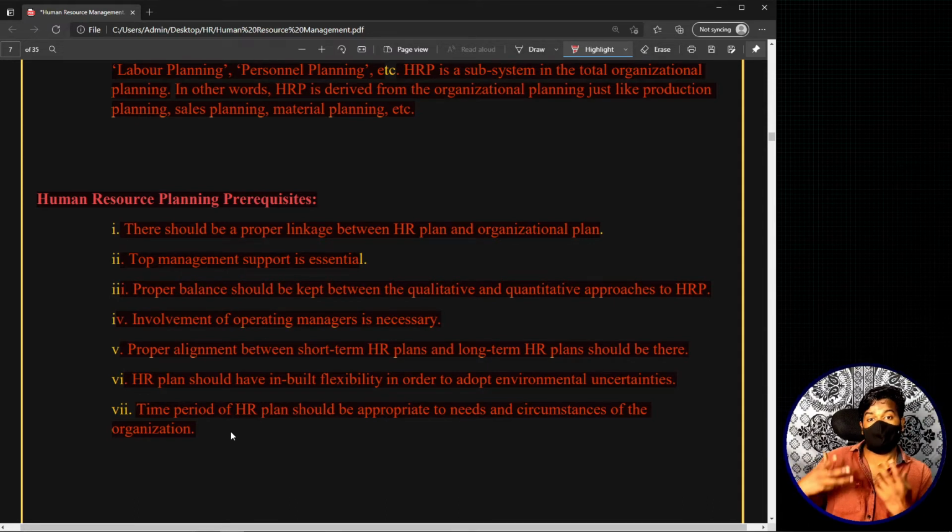And basically, you have put in so much effort, time and cost into this particular planning or recruitment, everything you have done to bring those employees, but you have to make them wait for one year, but they insisted and they left. Now, each and everything that you have invested is a waste of time, right? So basically, you always have to look after the time horizons also. So that is this point: the time period of the HR plan should be appropriate to the needs and circumstances of the organization.